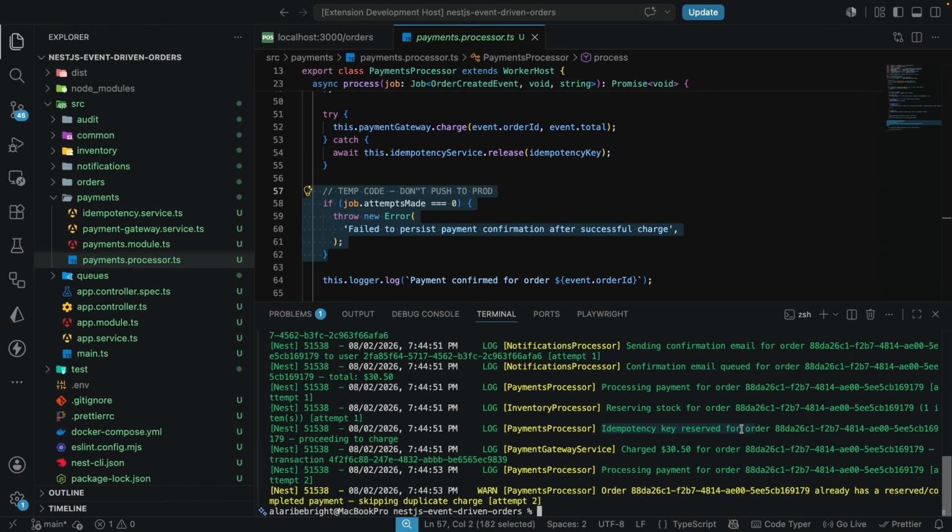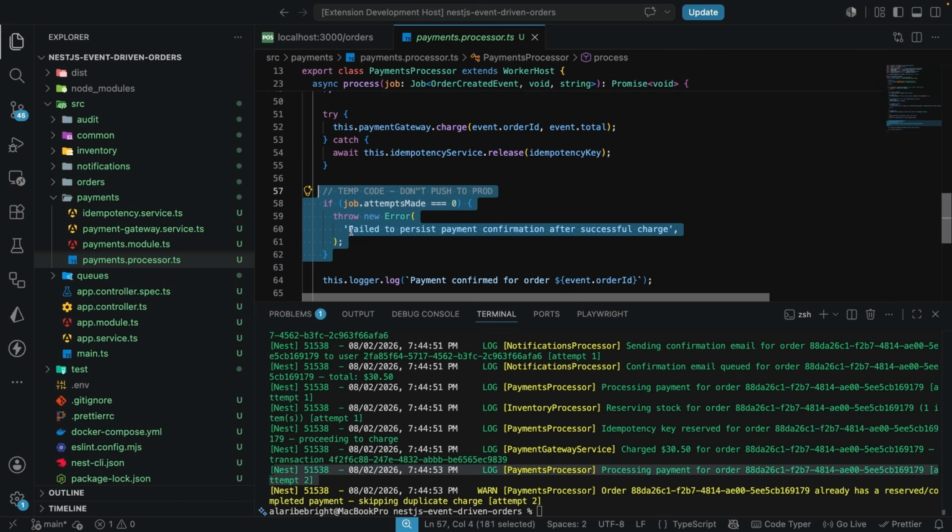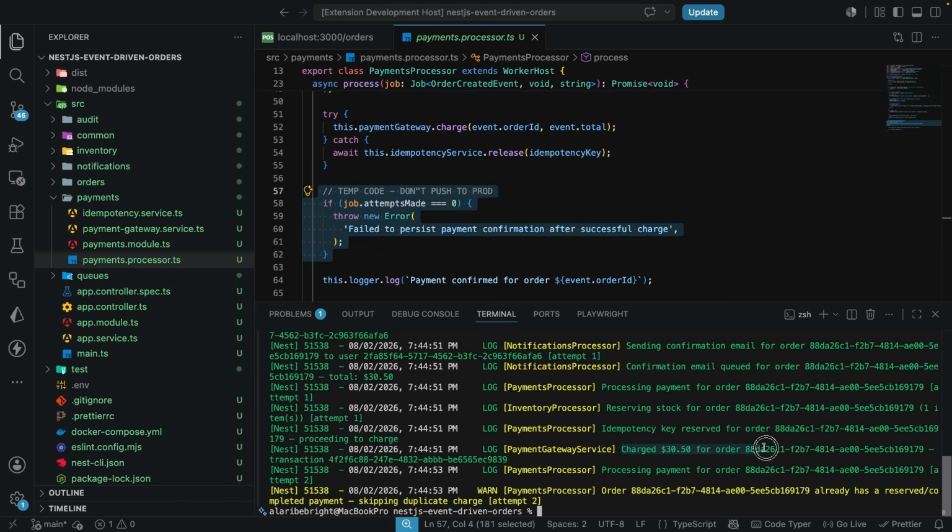So this is coming from our Redis module, our Redis service, and then we see that it went on to charge the user, processing payment, and the attempt is the second attempt. So the first attempt here was this attempt over here, and this was the attempt where it went on to reserve and it charged the user.